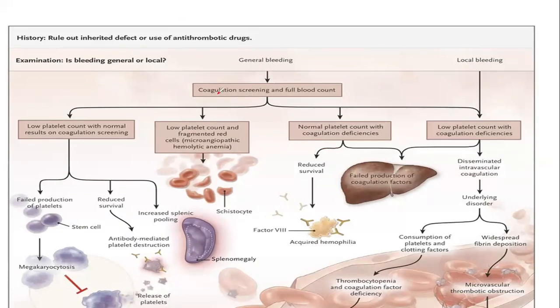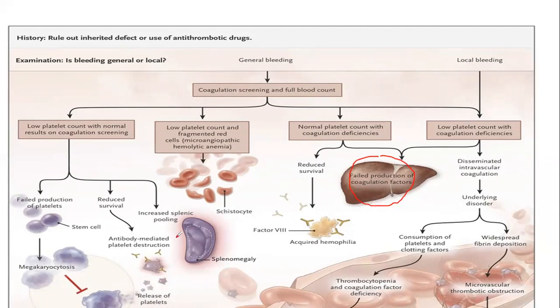So simply it means coagulation screening and full blood count, which we also call CBC, complete blood count. So these are the different types of bleeding disorder. As I have mentioned earlier, the liver is responsible for the production of the different types of clotting factors. When there is a problem in the liver, suppose different types of chronic disease like hepatitis B and C, and even liver cirrhosis, then the normal clotting factors become deficient, so that may cause the problem.